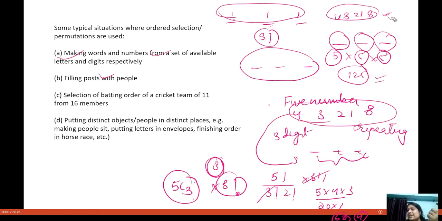But let us say if zero was here, then you would not place zero in the first place, because then it won't be a three digit number. So you can do this in four ways. Let's say we remove 8 from here and we put 0 here, and then you can do the other places in 5 and 5 ways. So this will become 25 into 4, that is in 100 ways we can do this. I hope you are able to understand what I am saying. How do we do these kinds of questions? There is no restriction here.